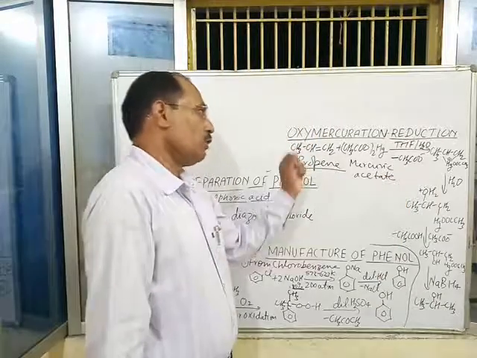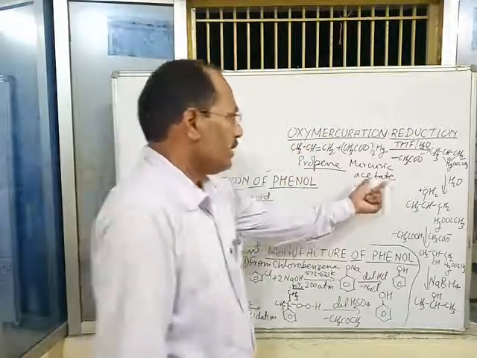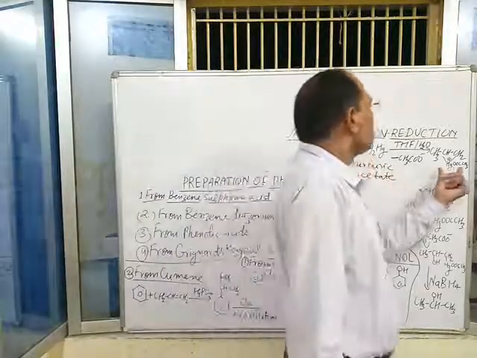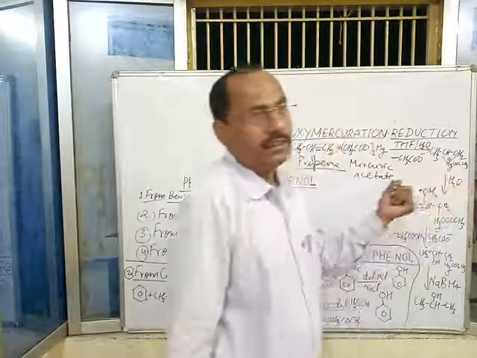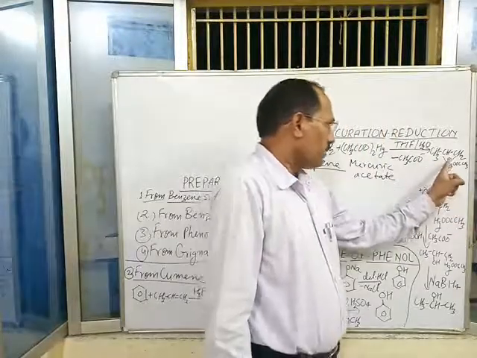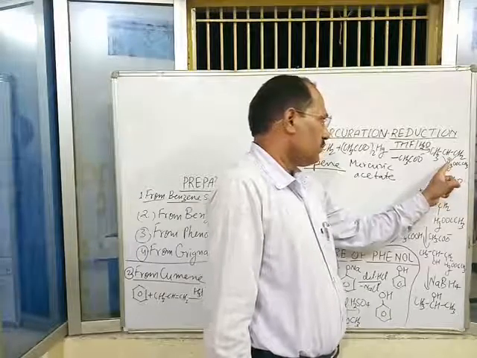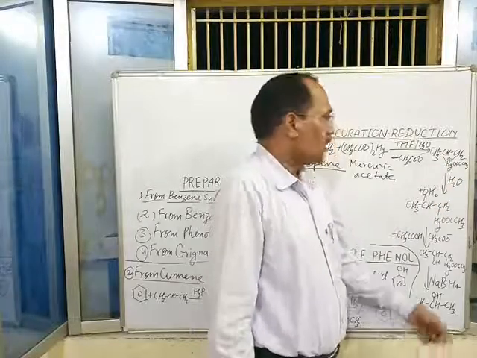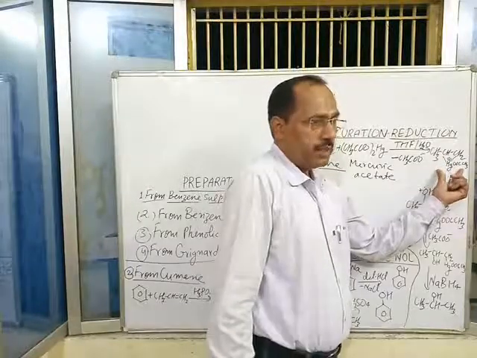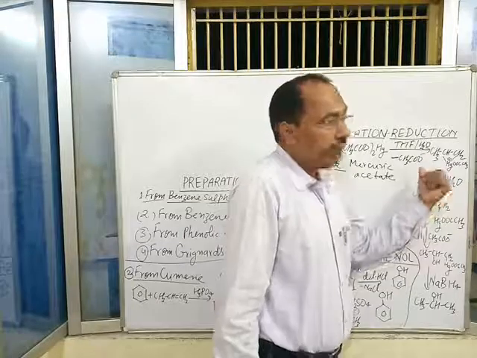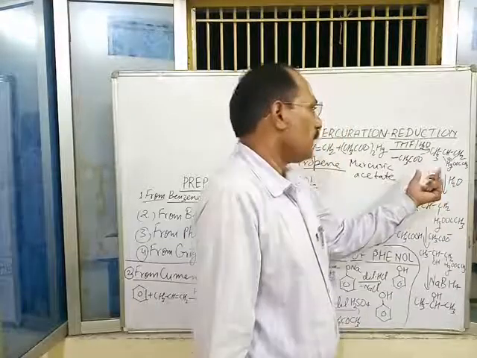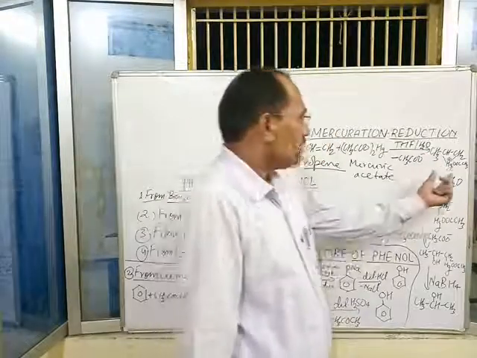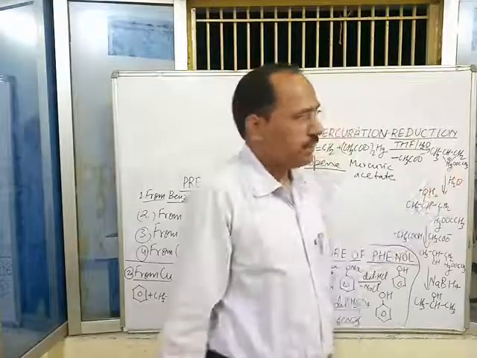Because this process is oxymercuration, this mercuric acetate attacks the alkene and forms a cyclic cation. Since in this type of cation the positive charge is present on mercury and not on carbon, it is not called a carbocation. It is called a non-classical carbocation because of the presence of the positive charge on an atom other than carbon.